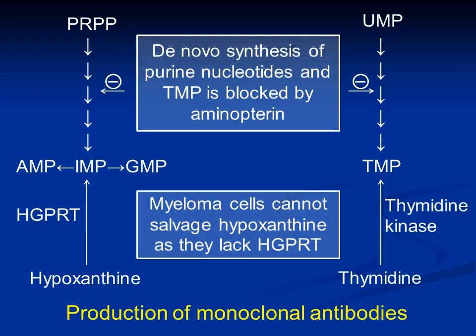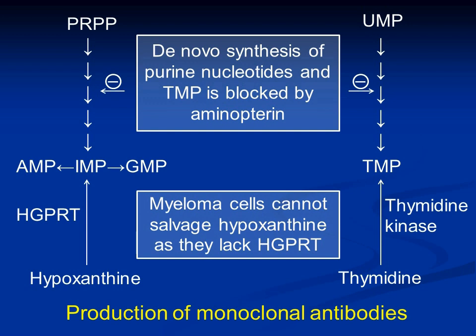So in HAT medium, this de novo synthesis of IMP is blocked by aminopterin. The salvage of hypoxanthine is blocked by absence of HGPRT. The synthesis of TMP from UMP, there is synthesis of thymidine monophosphate from uridine monophosphate, is also blocked by aminopterin.